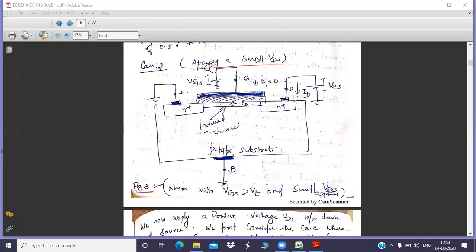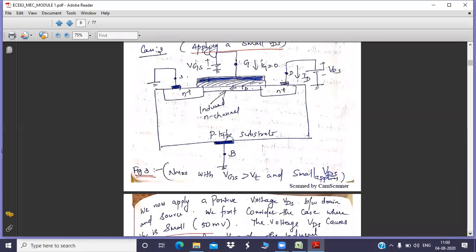In the last class, I was discussing the working of MOSFET. So till case 3, we have finished it. In case 3, we have applied a voltage VGS across gate and source, and parallelly we have applied a drain voltage also, that's VDS. For current conduction to take place, the gate voltage should be at least greater than the threshold voltage. The applied voltage VGS should be at least greater than the threshold voltage. Then only the channel will get induced. So that is what is mentioned here, the induced N channel. And the current conduction will take place only after application of a potential.